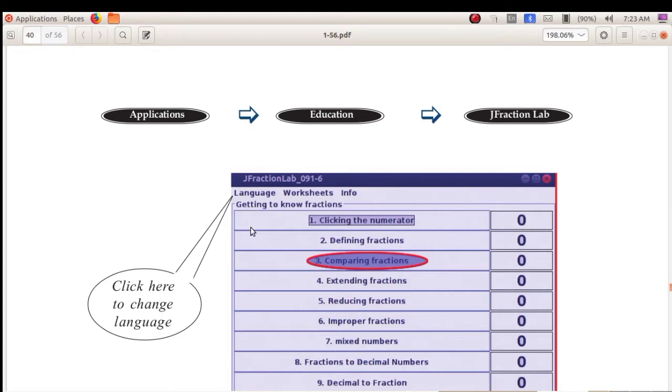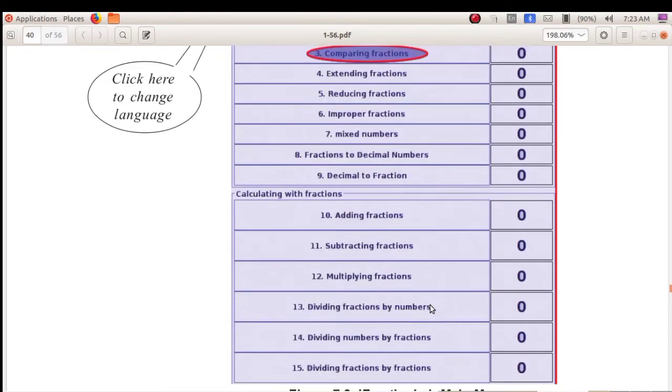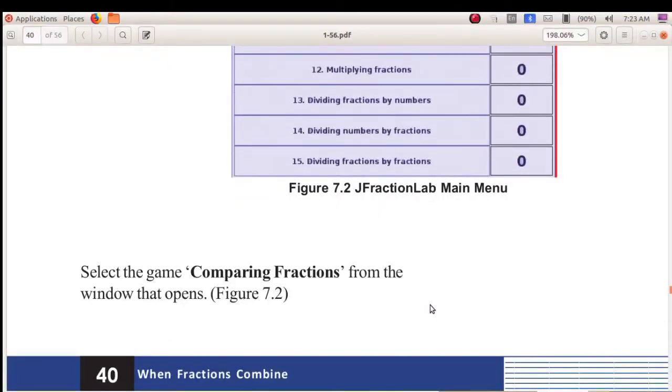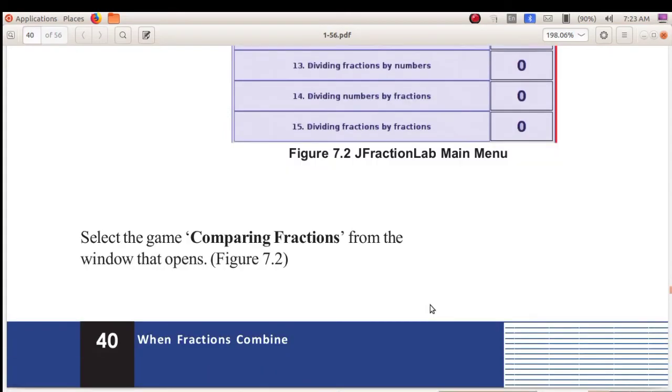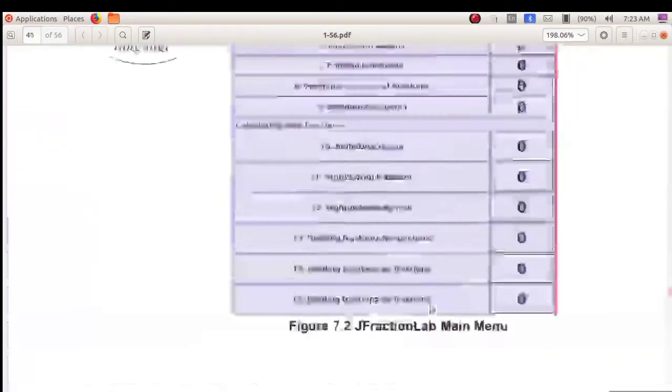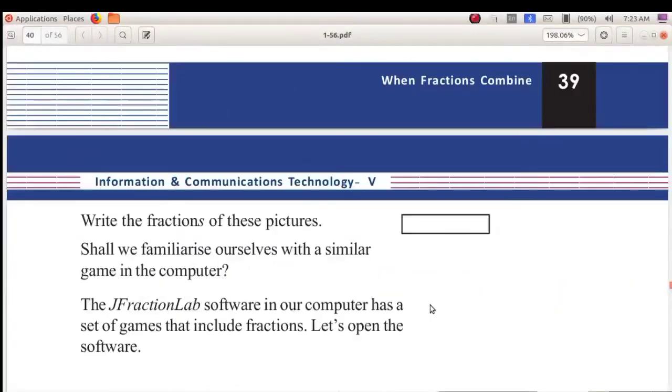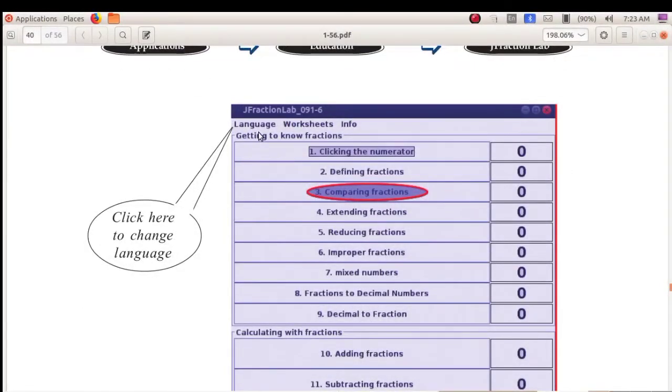Okay, see here you can change the language. That is in English, and we can change it into English, Malayalam or any other languages. To change the language, you can just click on the language option in the top portion. Okay, and you can change it to your language.